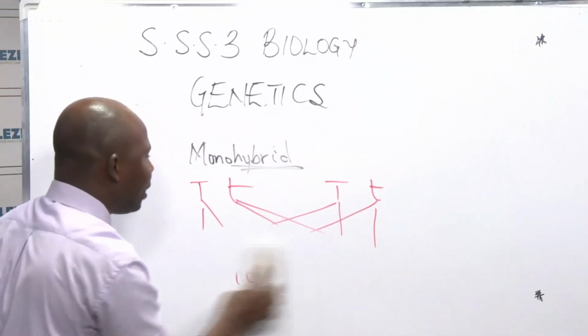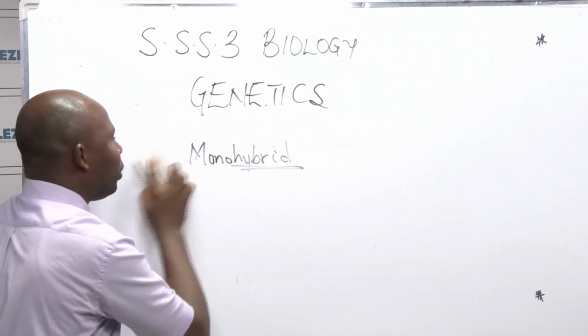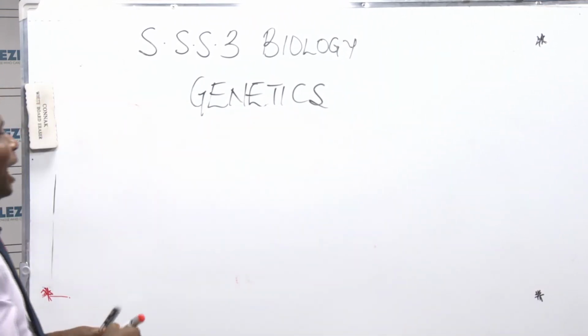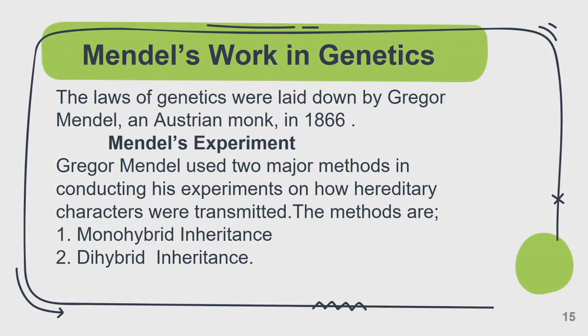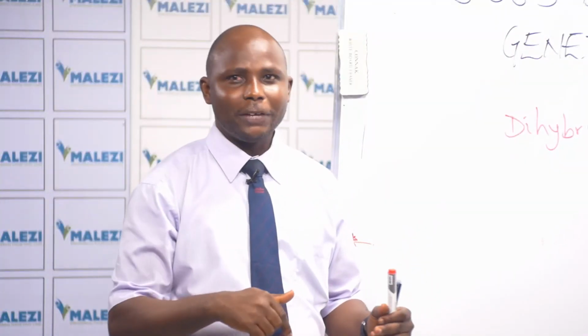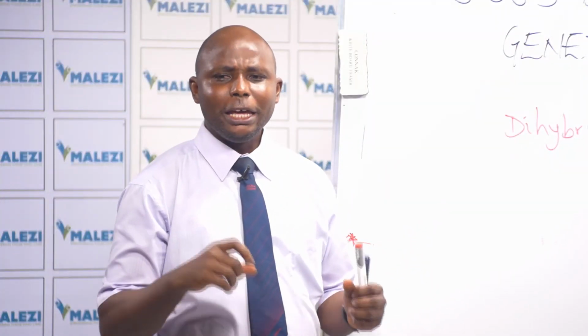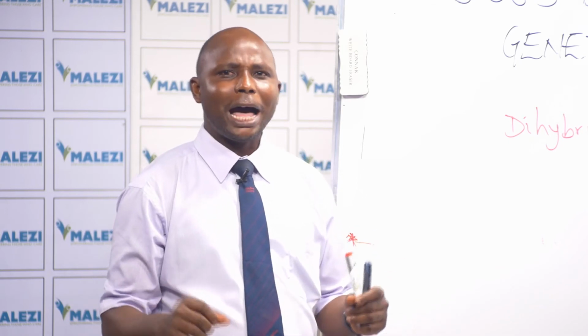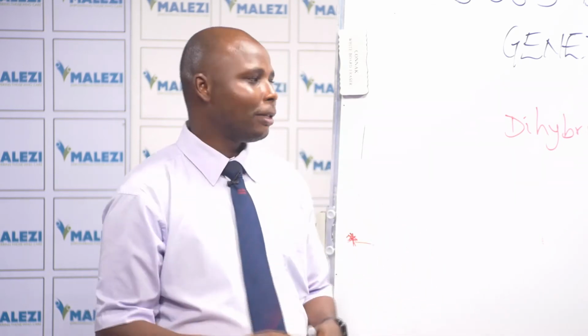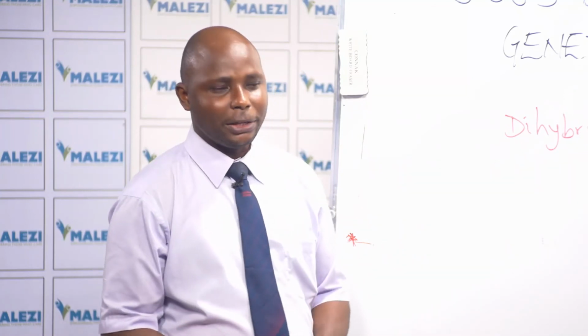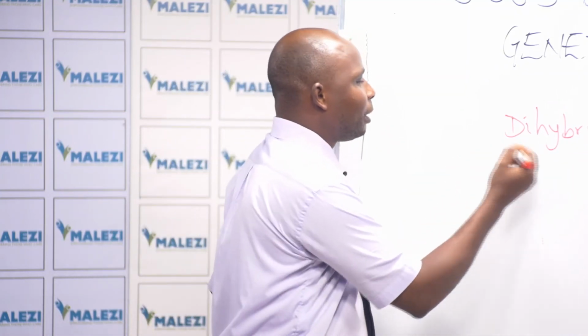And the second experiment that he did, he called it dihybrid. Di, as the name implies, 2. In the first one, he used just one feature, one character. Now, in this one, he made use of 2 features because he wanted to know, now that I know how traits are passed from parent to offspring, if we have 2 traits, how are they passed? Can one influence the other? Then he used what we call dihybrid inheritance. He picked 2 different seeds.